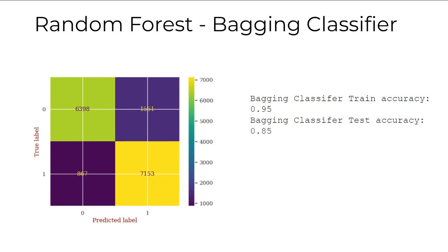The specificity was around 80%, and it showcased a balanced performance across different evaluation metrics. Also, the AUC score was 92%, which emphasizes the model's effectiveness in distinguishing between classes.